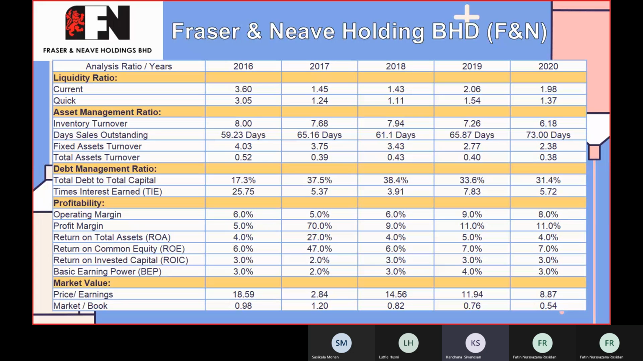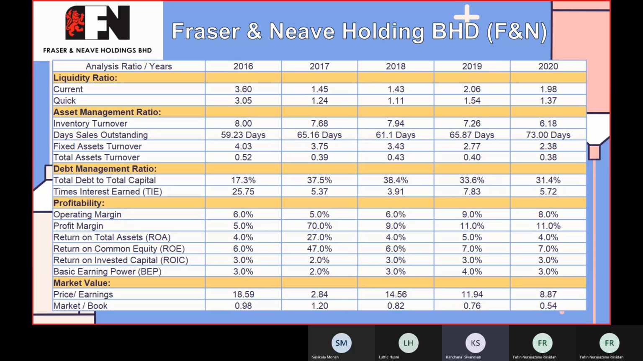And the next one is times interest earned. The highest one is in 2016, that is 25.75. And next one is operating margin. The operating margin is highest in 2019 at 9.0 percent, and profit margin is highest in 2017 at 70 percent, and return on total assets is also highest in 2017 at 27 percent. And the next one is return on common equity. The highest one is in 2017 also, at 47 percent. And next one is return on invested capital.